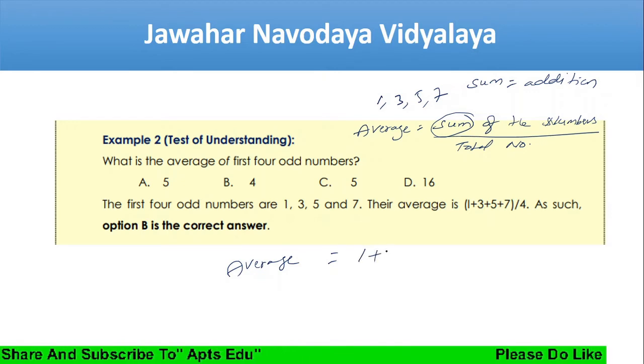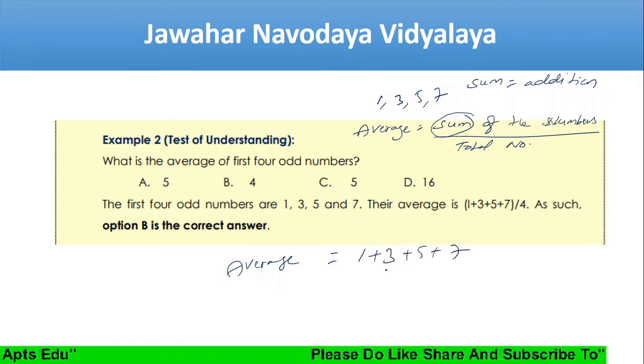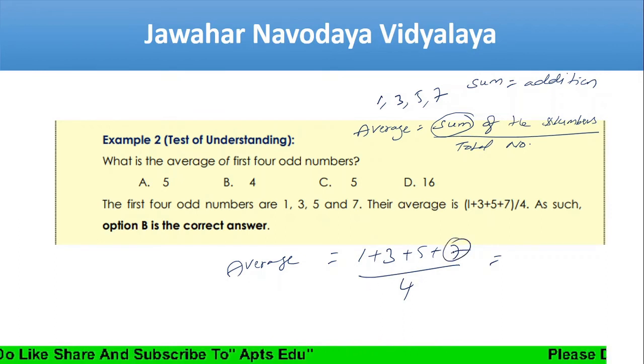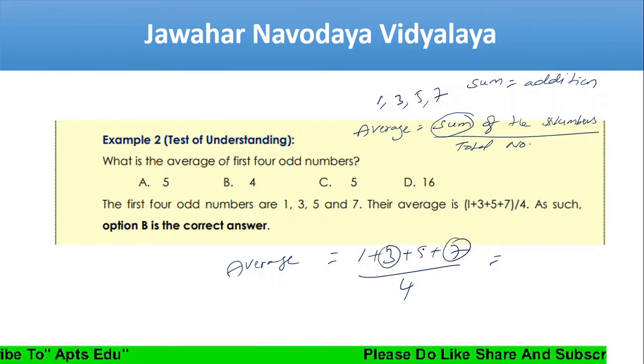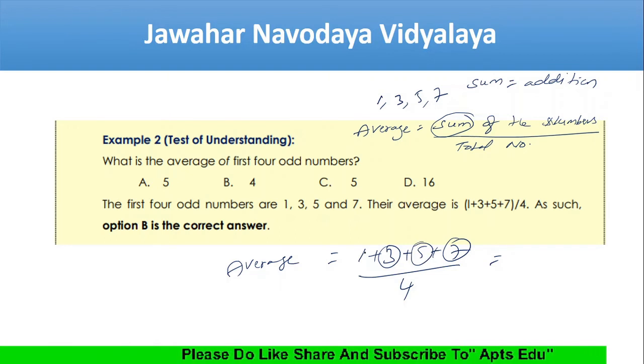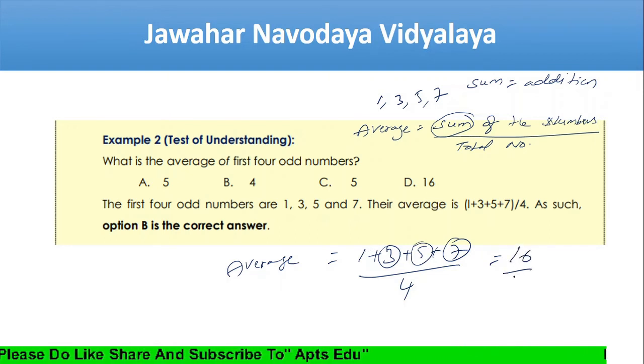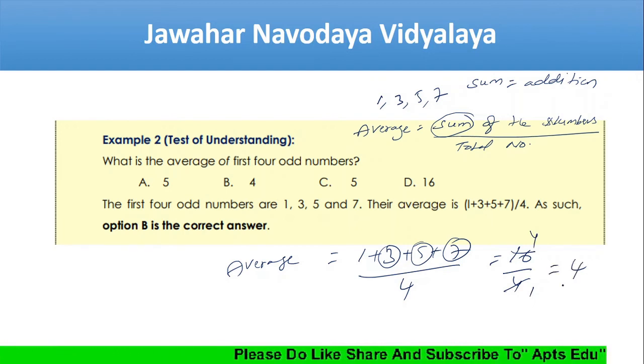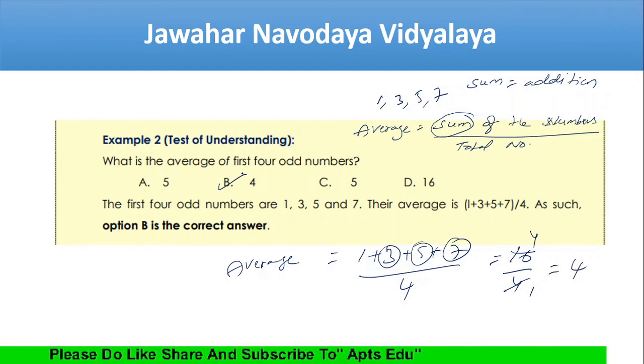Average equals 1 plus 3 plus 5 plus 7. What is the total number of numbers? 4 numbers. So 7 plus 3 is 10, 10 plus 5 is 15, 15 plus 1 is 16, divided by 4. 4 ones are 4, 4 fours are 16. So what is the average? 4 is the average. So the answer is 4.